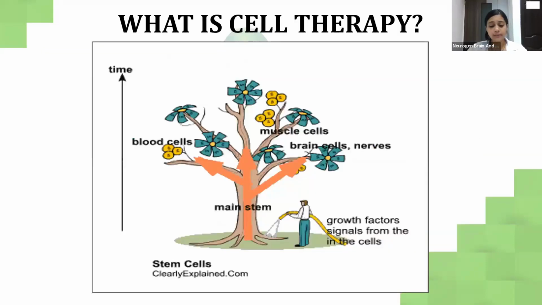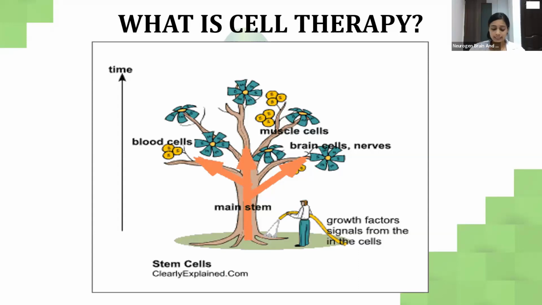Now, what is cell therapy? Over here, we use adult autologous bone marrow derived mononuclear cells. These cells are aspirated from the bone marrow of the hip bone. We aspirate it, and we give it in the laboratory for separation, and after separation, the mononuclear cells are further injected into the spinal canal. Through CSF, it travels to the affected areas of the brain.